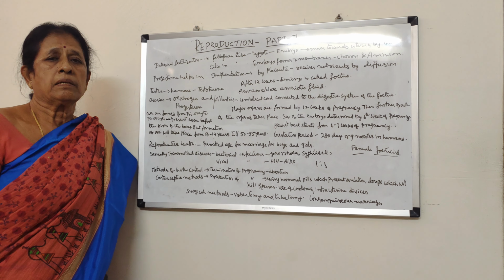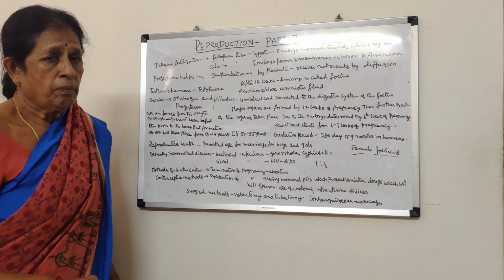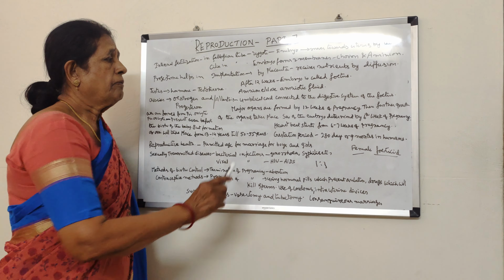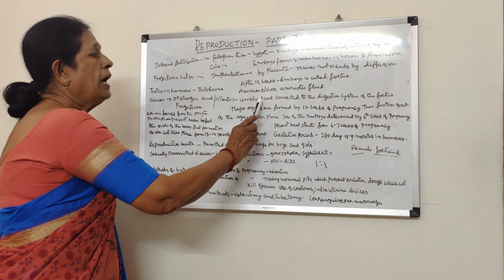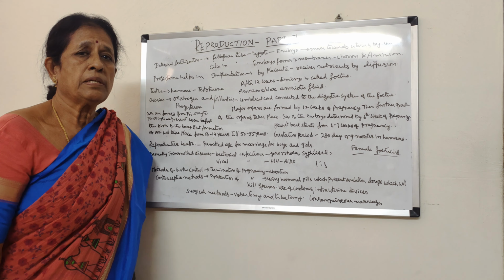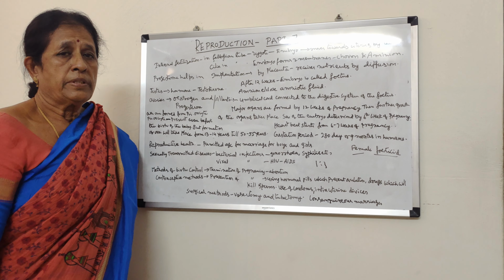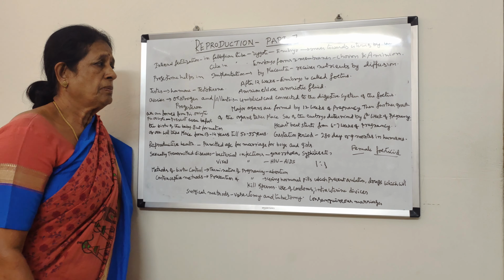This allantois connects the digestive system of the fetus and the uterus of the mother. It forms a cord called the umbilical cord. Through this umbilical cord, the fetus again receives nutrients and oxygen and sends out carbon dioxide and waste materials.